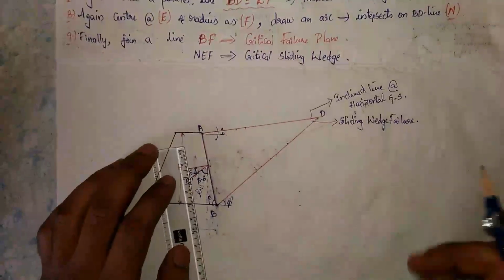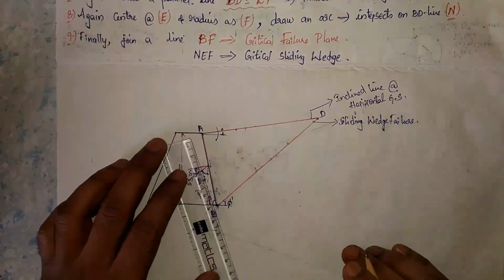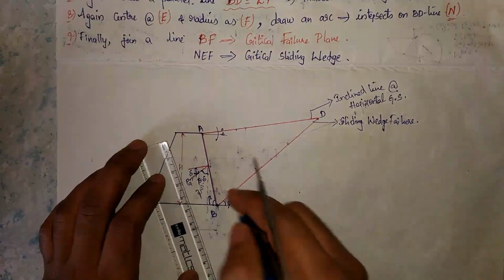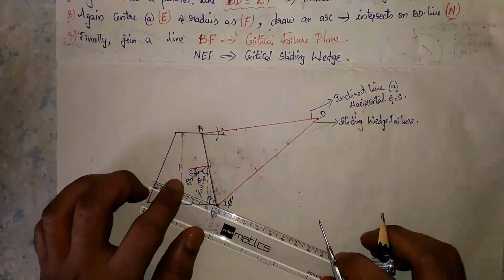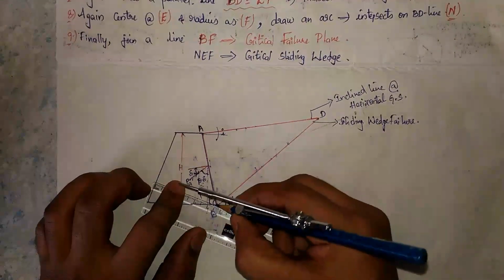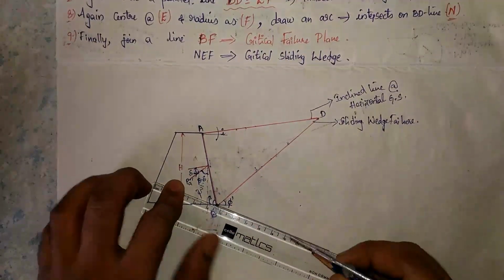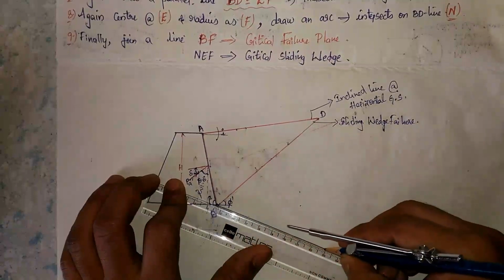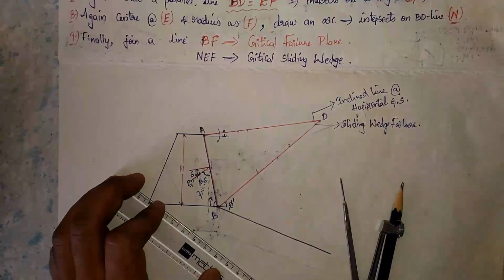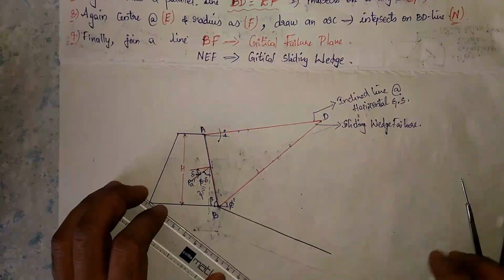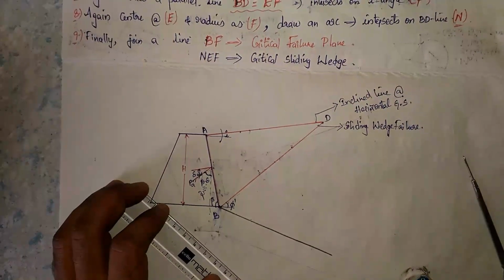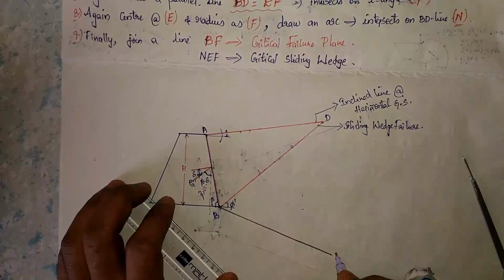Now from point B I have kept a protractor, measured the psi angle, and I am drawing the psi angle. This line is named as L point.